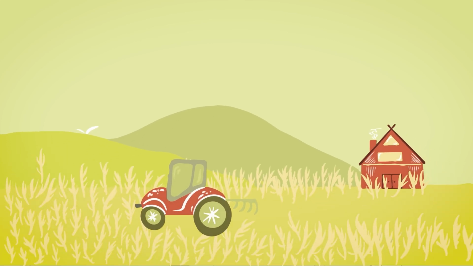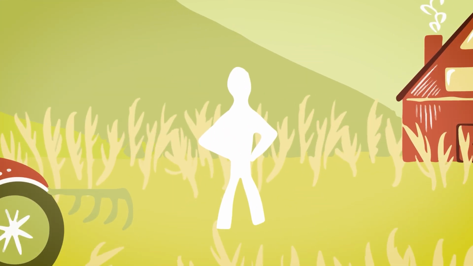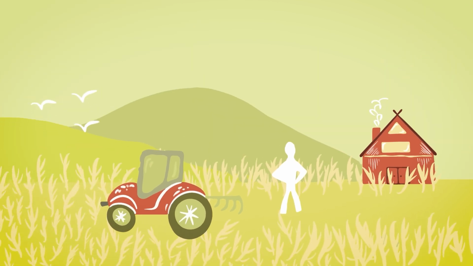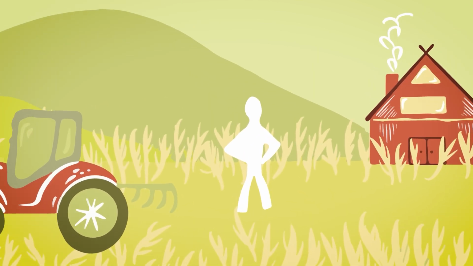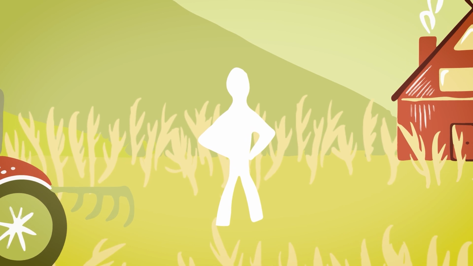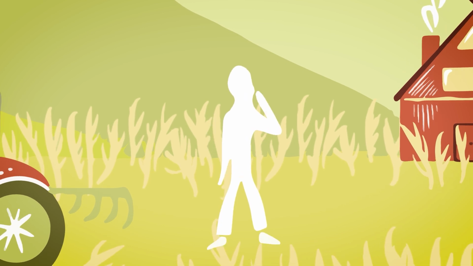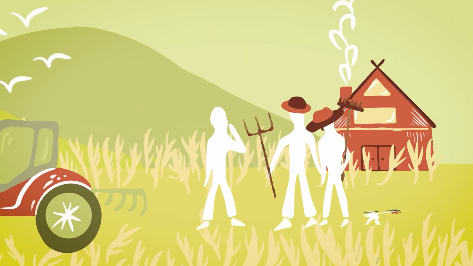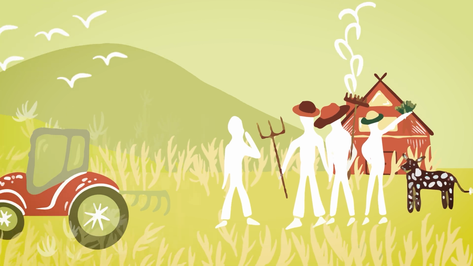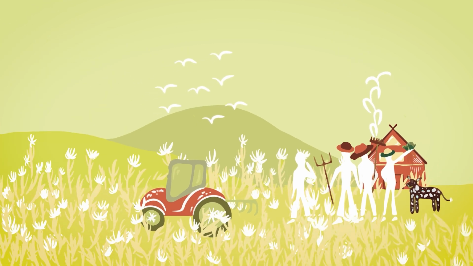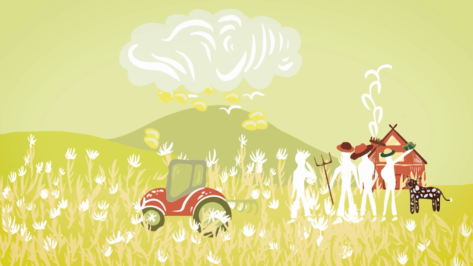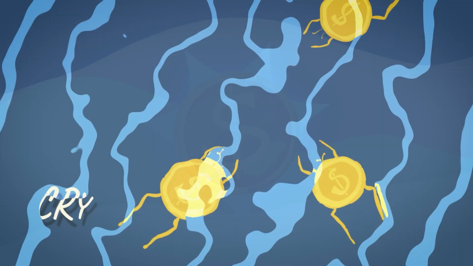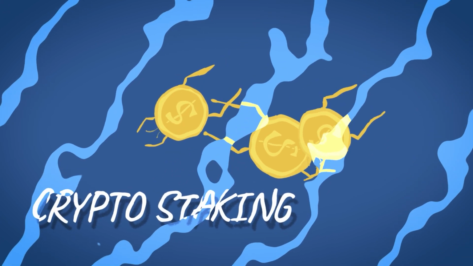Imagine yourself as someone owning hundreds of acres of land, but not being able to do anything with it. You've inherited it, but you're no farmer, so what do you do? Of course, you find farmers who can make good use of it for you and the whole country. And later? Of course, you share the profits made from the harvest of the land. That's basically what crypto staking is.